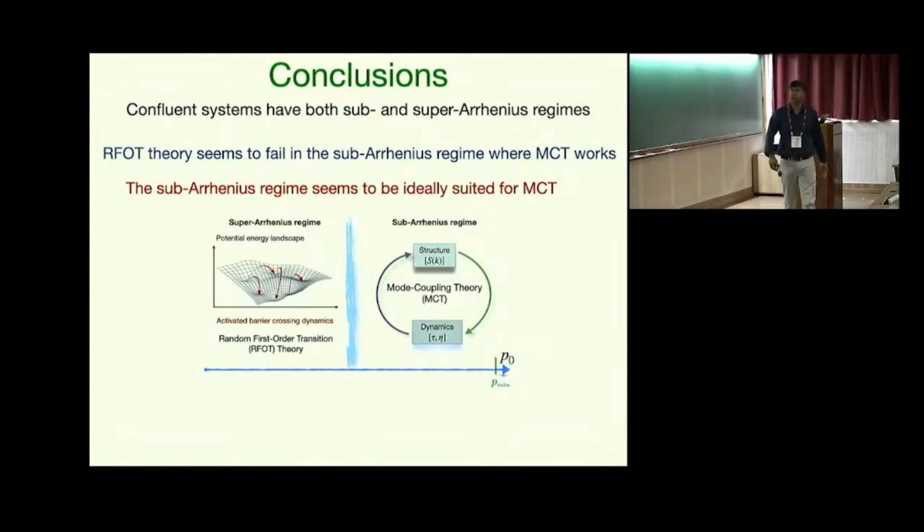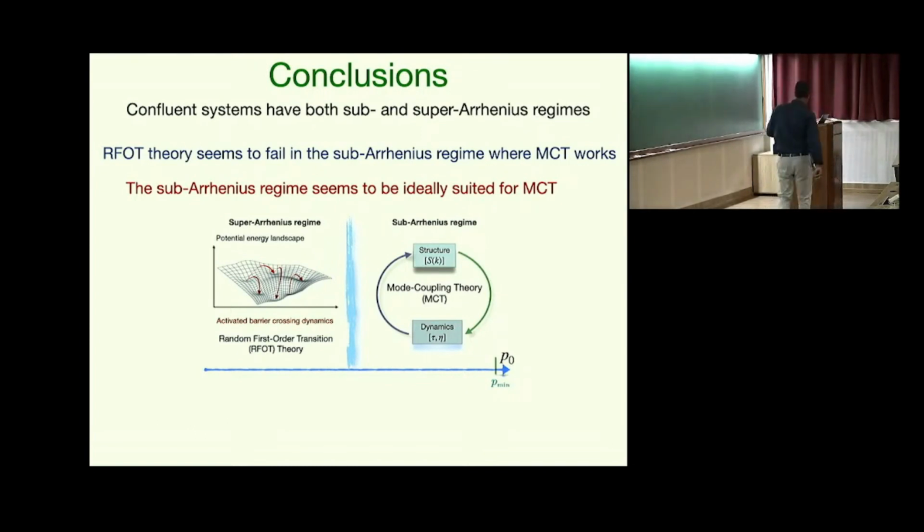So to conclude, confluent systems have both sub- and super-Arrhenius regimes, and in the super-Arrhenius regime, something strange happened. RFOT theory fails in the super-Arrhenius regime where MCT seems to work. Usually you see the other way around. Usually in glassy systems, there is a regime where MCT fails and RFOT theory seems to continue to work. But here it seems the opposite, and I would go one step further and say that the super-Arrhenius regime seems to be quite ideally suited for this particular theory, the mode coupling theory.